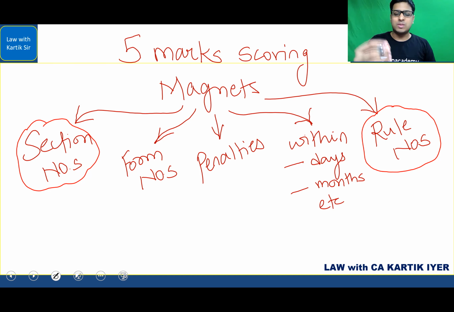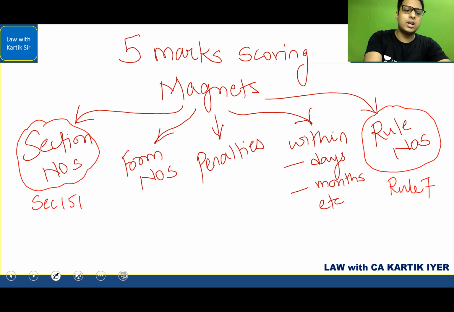I'll give you a simple example. When you come to CA Final law, at that time I'll be teaching you one good trick. There is a section called section 151, which deals with small shareholders director. You know which is the corresponding rule that goes along with that section? That is rule 7.